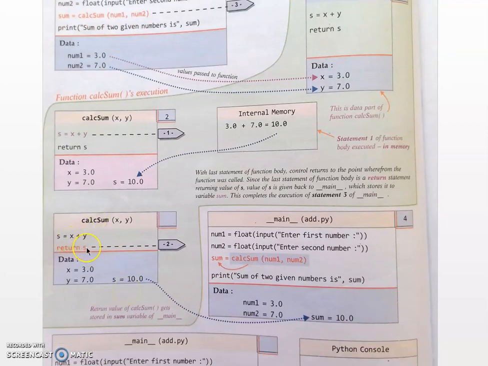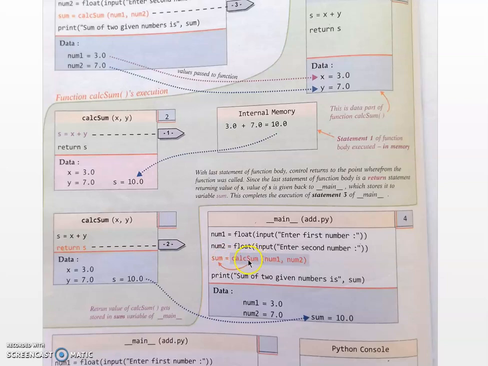return x. Return means the control used to come out of the function definition. So the control goes back to where the control came from. The control came from the calling statement. Since we need to assign the result to this variable sum, the control passes to this statement here.